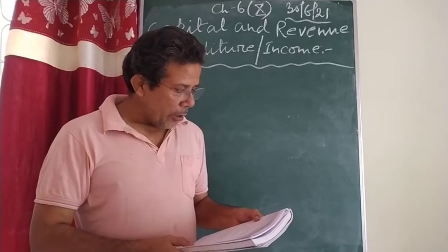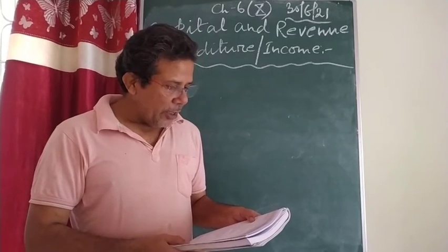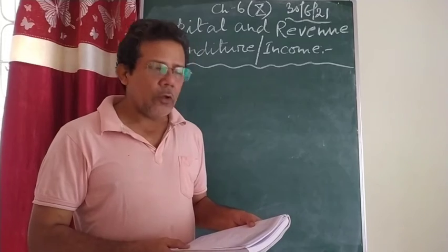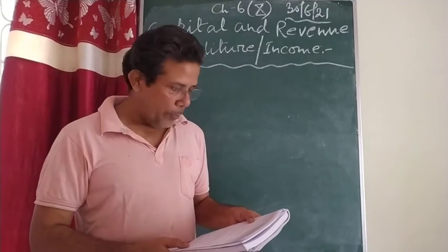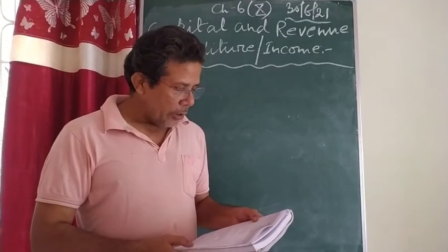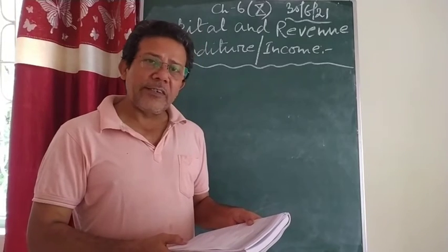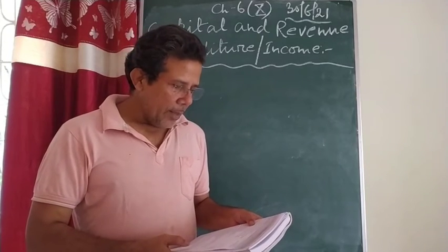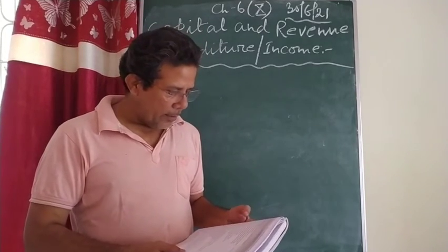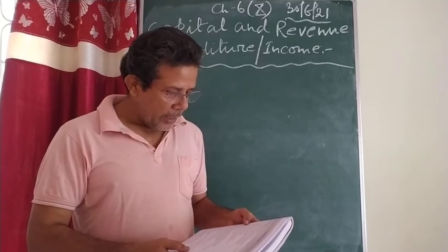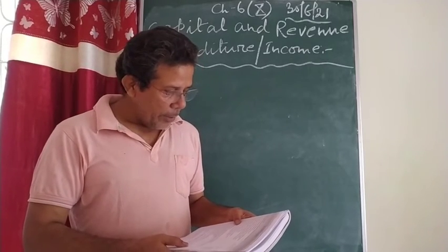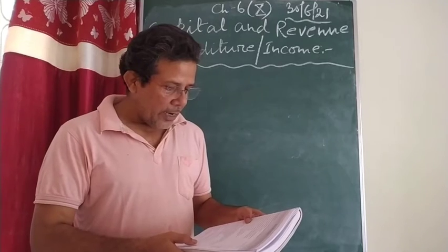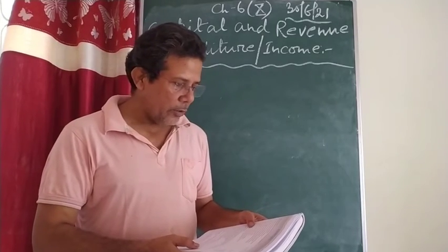Next, question number 5. Define capital receipts and give 2 examples. You know what is capital receipt, you give 2 examples. Next, question number 6. What are revenue receipts? Give 2 examples only. Alright. Mention any 2 ratios are not there in the syllabus. Next, question number 12: distinguish between capital receipts and revenue receipts.